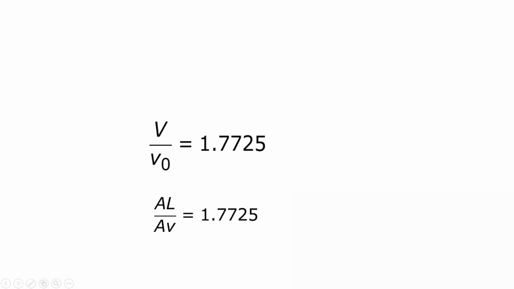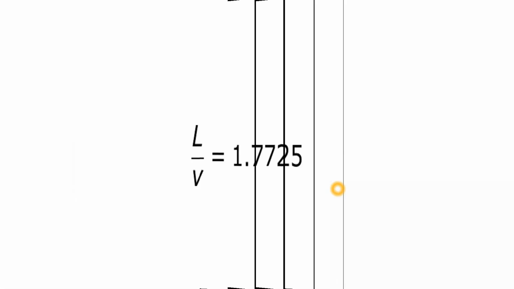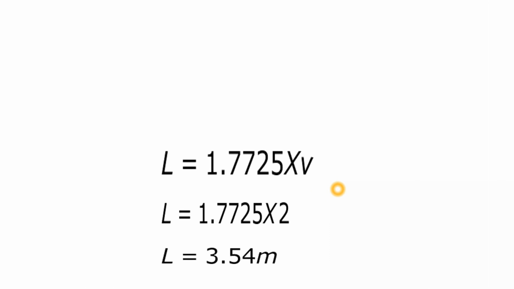So V is equal to A L and V naught is equal to A into v, where v is the velocity of the fluid. V naught is the volumetric flow rate, and V is the volume of the reactor. So A will be cancelled out since A is the same. So L by v is equal to 1.7725, and we know v is the velocity. The velocity is given as 2 meter per second, and the seconds cancel out. L is equal to 3.54 meter. This was the final answer from IIT Bombay.